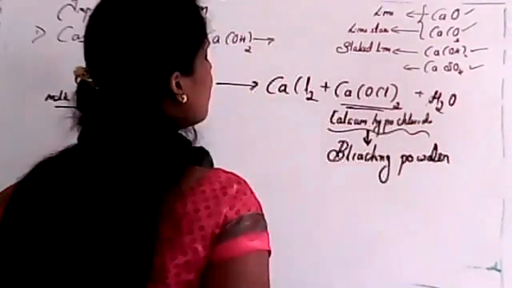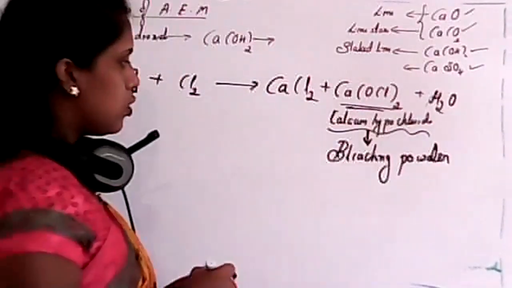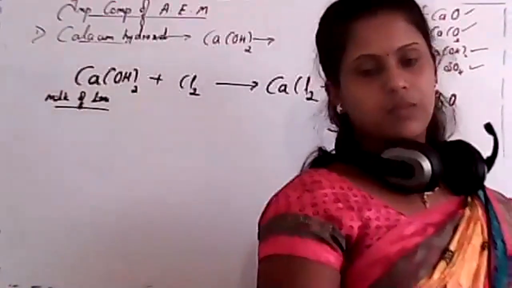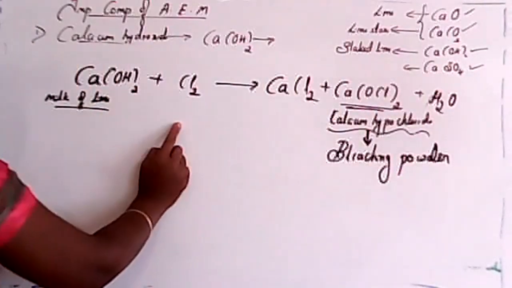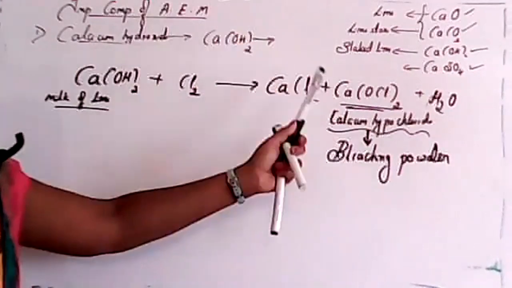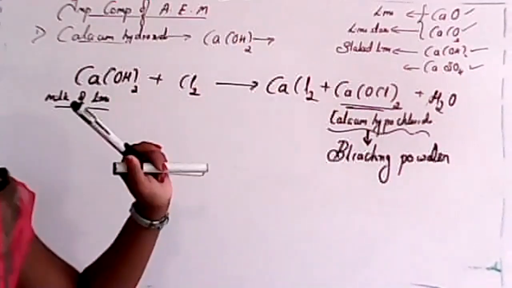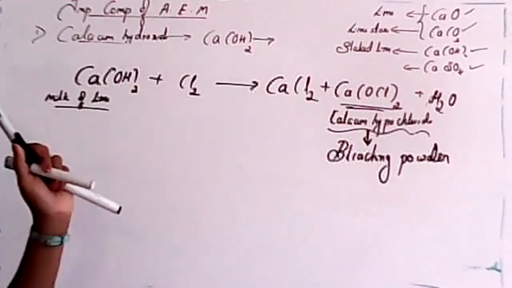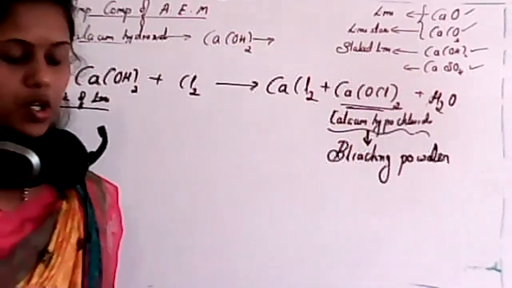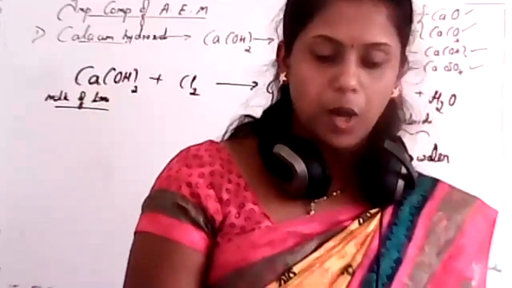The question may be asked: which component or composition of bleaching powder is calcium? Okay, so this is very important. Milk of lime reacts with chlorine. It forms calcium hypochlorite, which is the main constituent of bleaching powder. Is it clear? So next comes uses of calcium hydroxide.